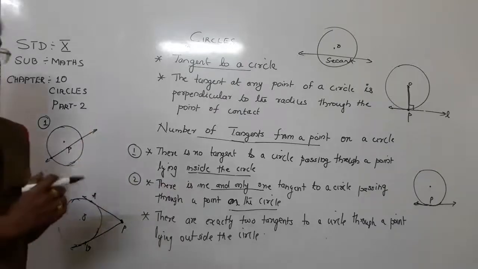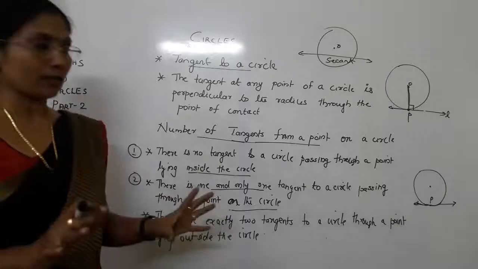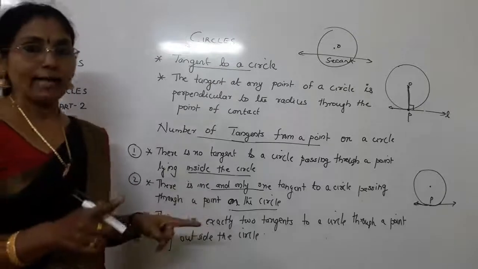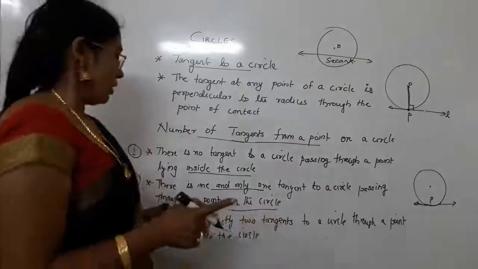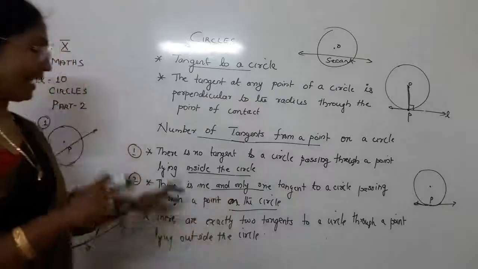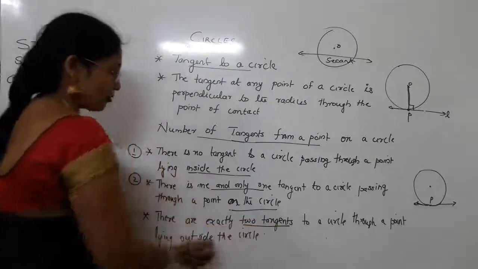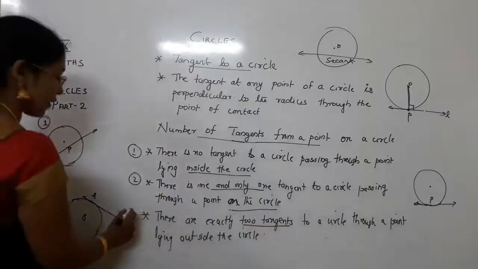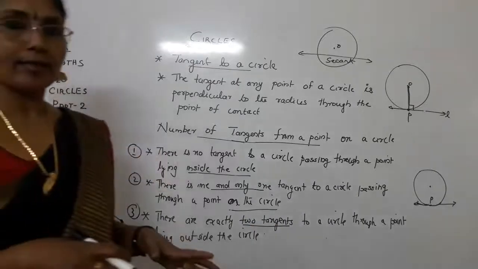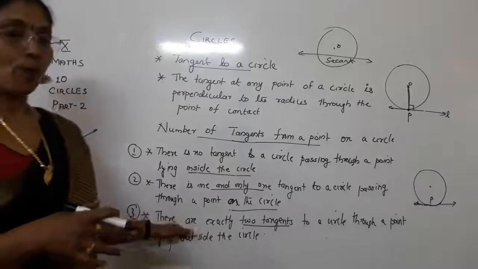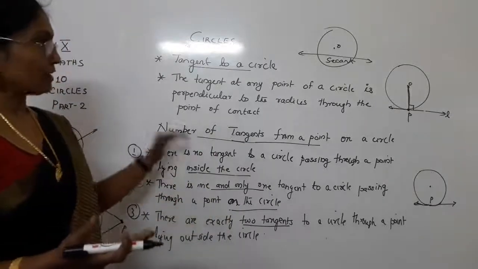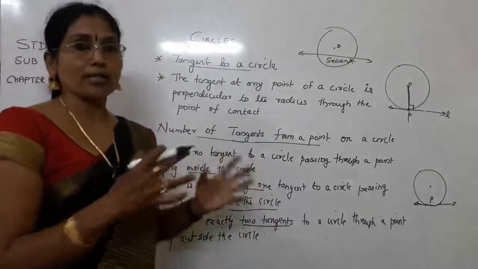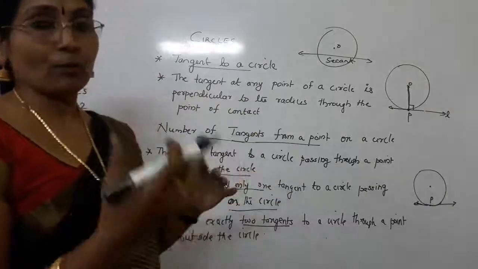Let us summarize all these things together. There is no tangent to a circle passing through a point lying inside the circle. There is one and only one tangent to a circle passing through a point on the circle. And there are exactly 2 tangents when a point is lying outside the circle. These are the 3 cases we have seen: when the point is inside the circle, when the point is on the circle, and when the point is outside the circle. So you must now be clear about what a tangent is and how many tangents you can draw when the point is in various positions relative to the circle.